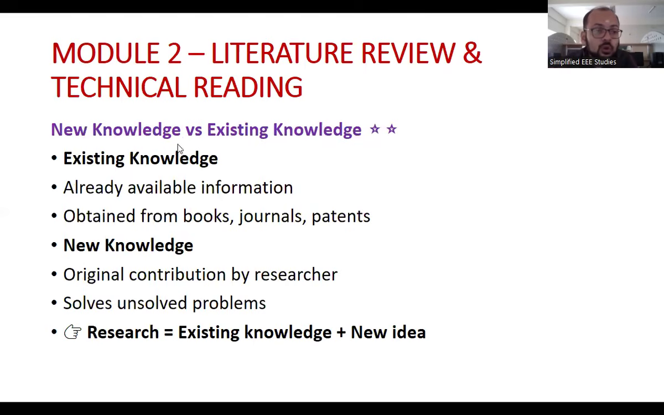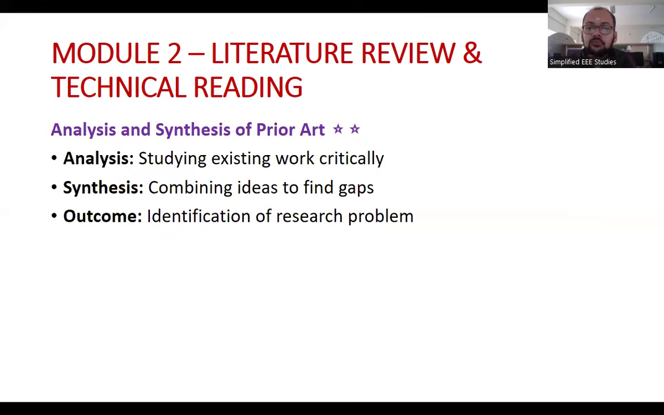What is the meaning of new knowledge versus existing knowledge? It can be asked in the examination. Existing knowledge means already available information obtained from books, journals, and patents. What is new knowledge? It's an original contribution by the researcher that solves the unsolved problems. So research implies existing knowledge plus a new idea, so that we can make a framework for the research.